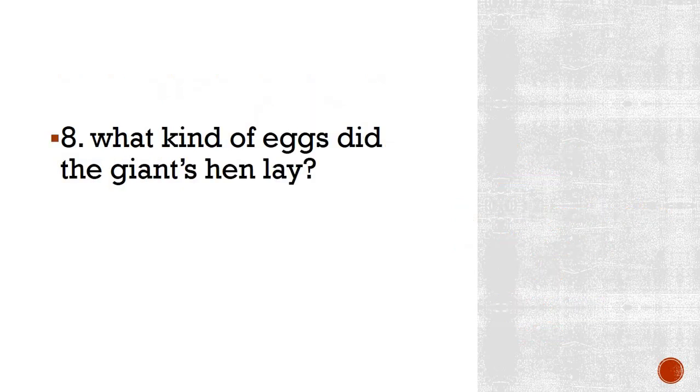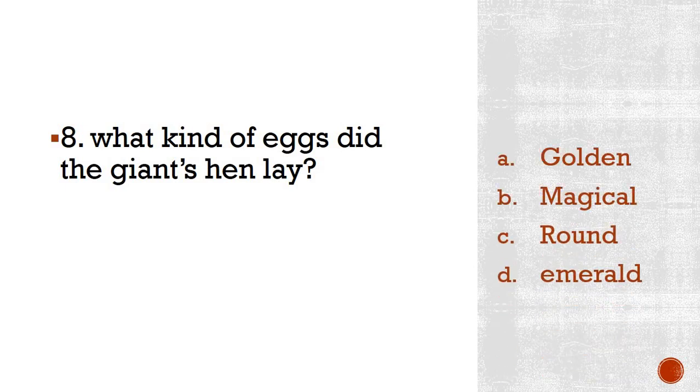Okay. Moving on to number 8. What kind of eggs did the giant's hen lay? Options are golden, magical, round, or emerald.